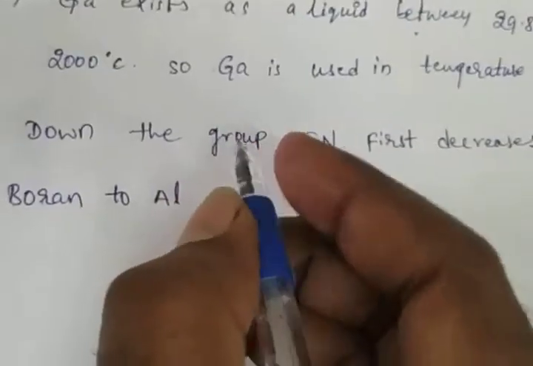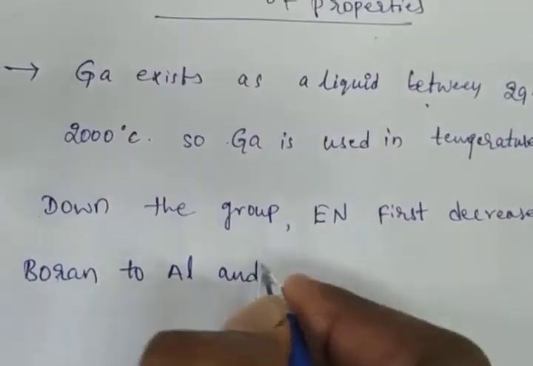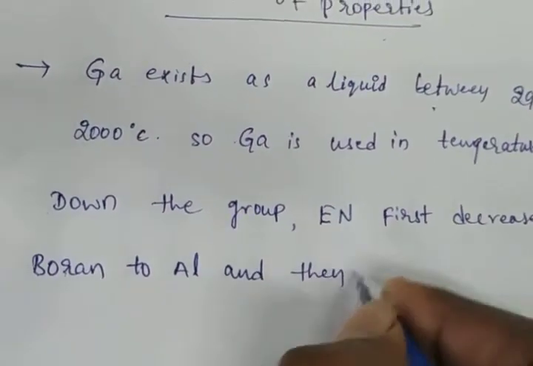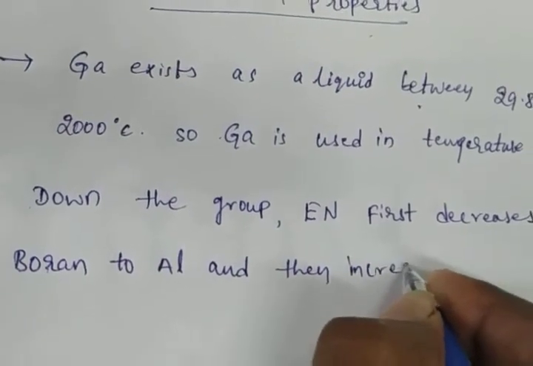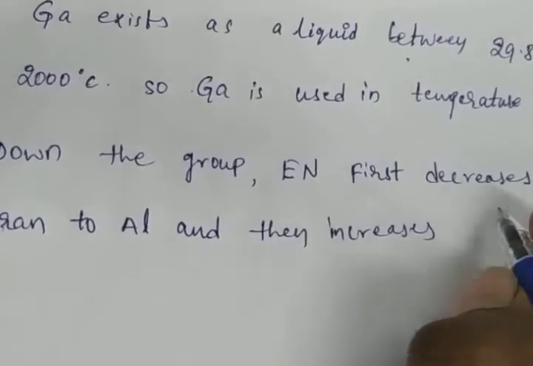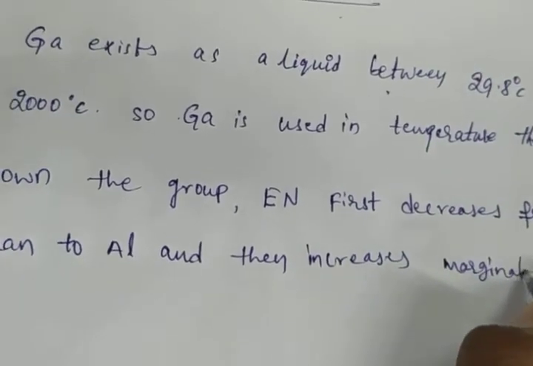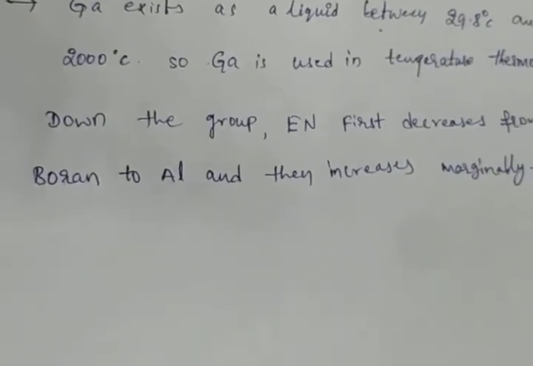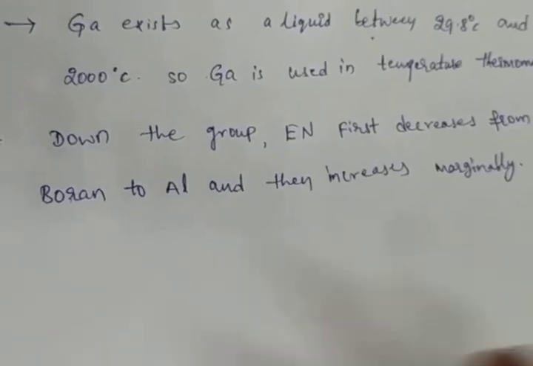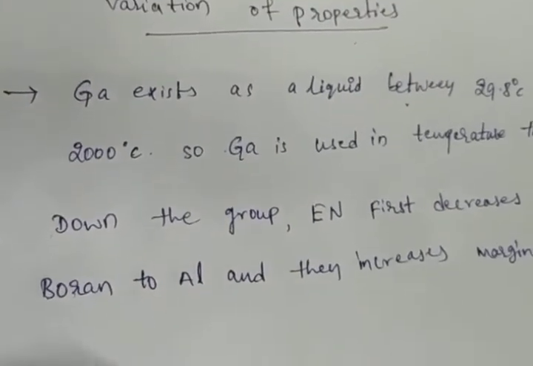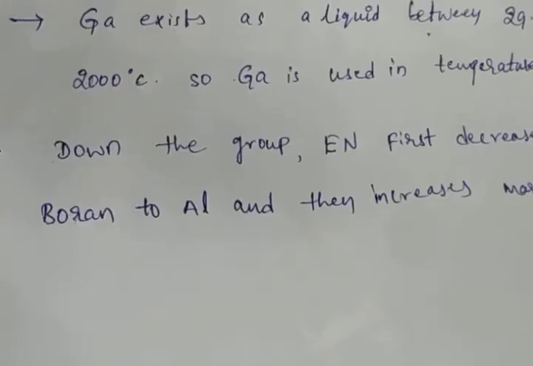First decreases from boron to aluminium, then after that increases.